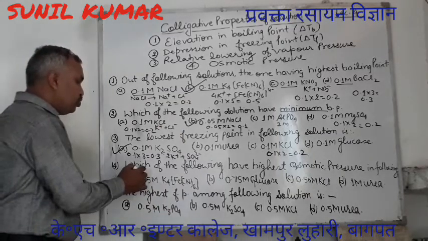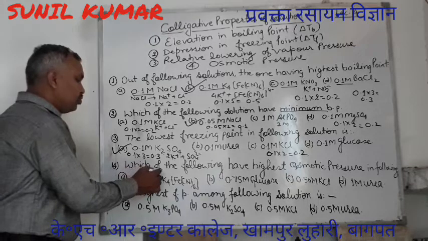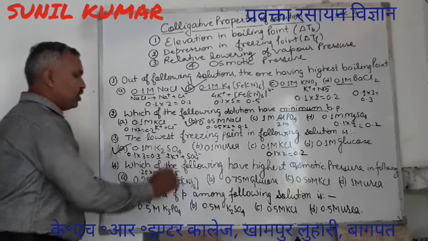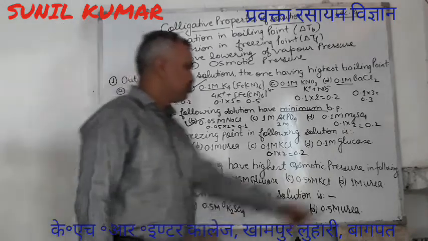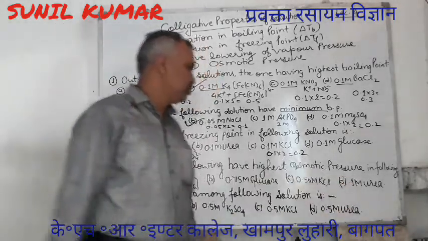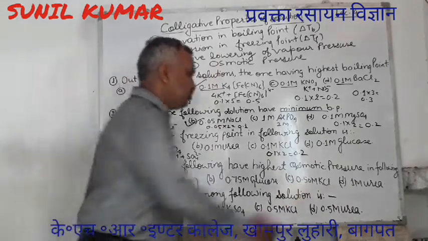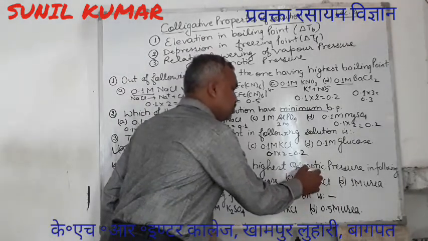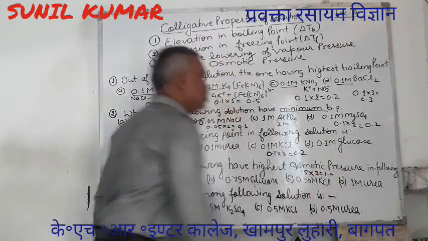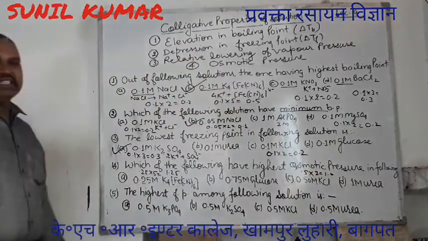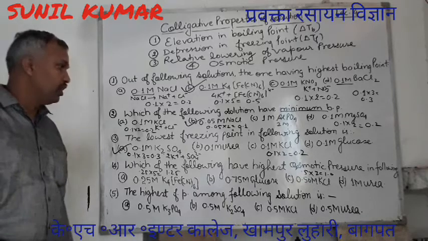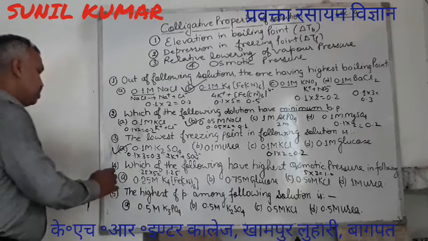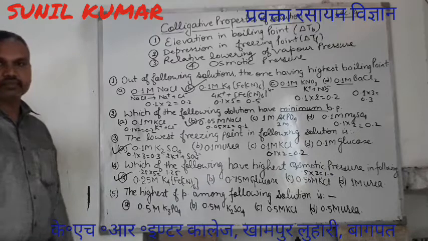So 0.25 into 5, so 1.25. Covalent, there will not be any change. Covalent, there will not be any change. 0.5 ionic, so 0.5 into 2, 1.0. The one which has the highest effective concentration, highest number of particles, will have the highest osmotic pressure. The answer A is correct.